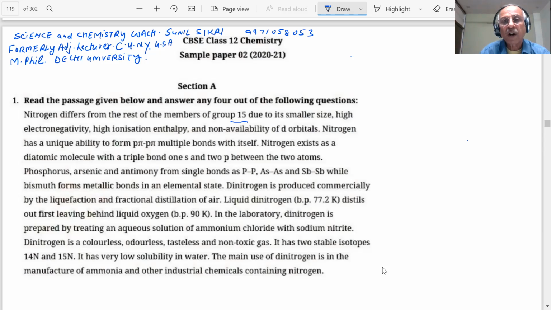Group 15 elements. What is this? Group 15. And students, I'm noting down this point. You know what the elements are: nitrogen, phosphorus, arsenic, antimony, bismuth. Am I right? We already have a picture in our mind.